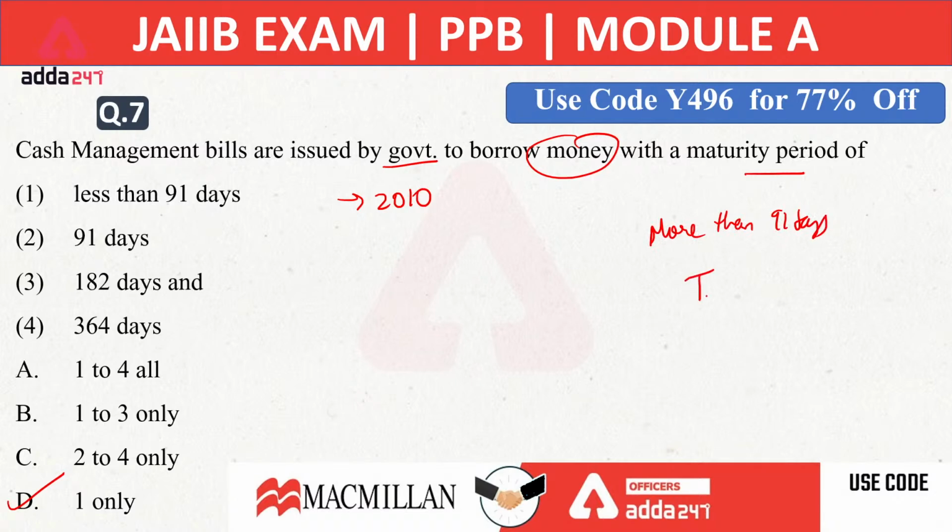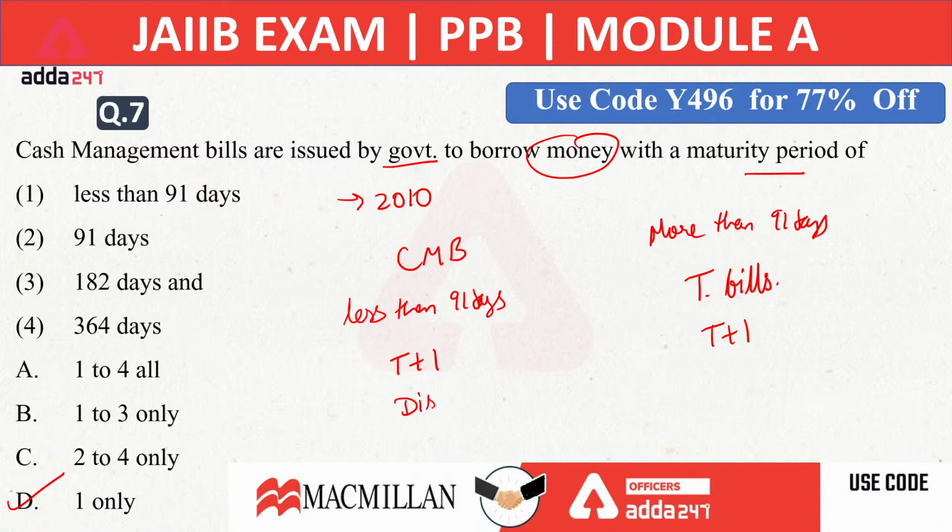It can issue T-bills. The only difference between T-bills and cash management bill is that cash management bill has a maturity period of less than 91 days, and T-bills have a maturity period of more than 91 days. This is the only difference between the two. The settlement happens on T+1 day in both, and both are issued at a discount.